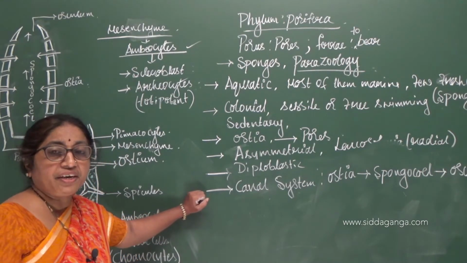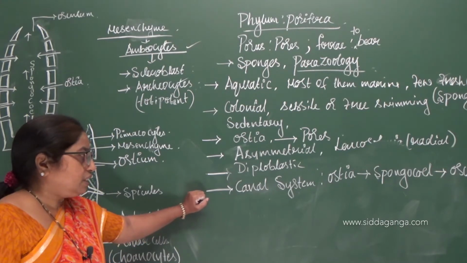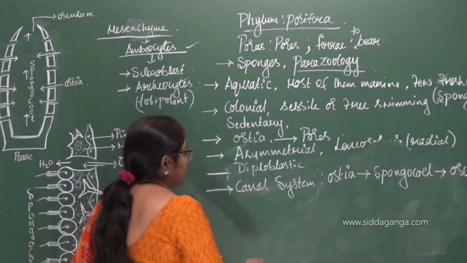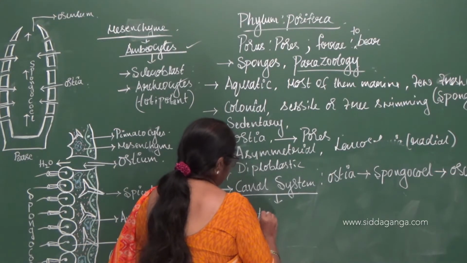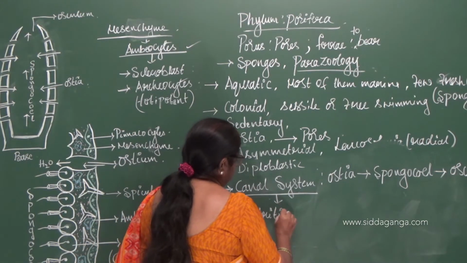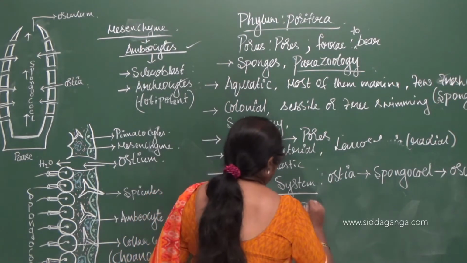What is the speciality of this canal system? See, here it is serving many functions like nutrition, respiration.